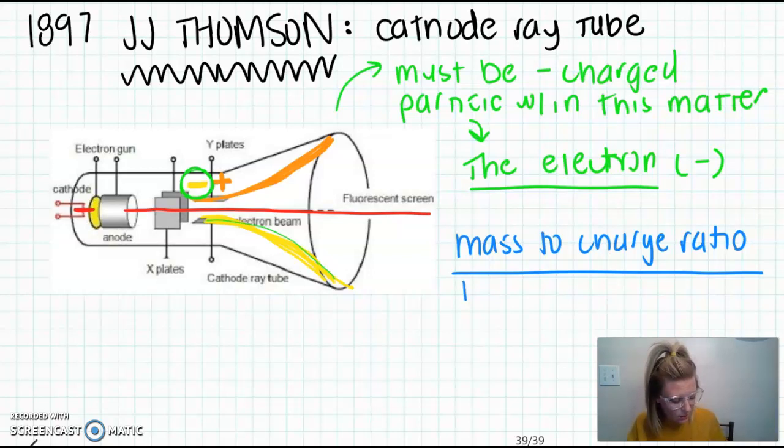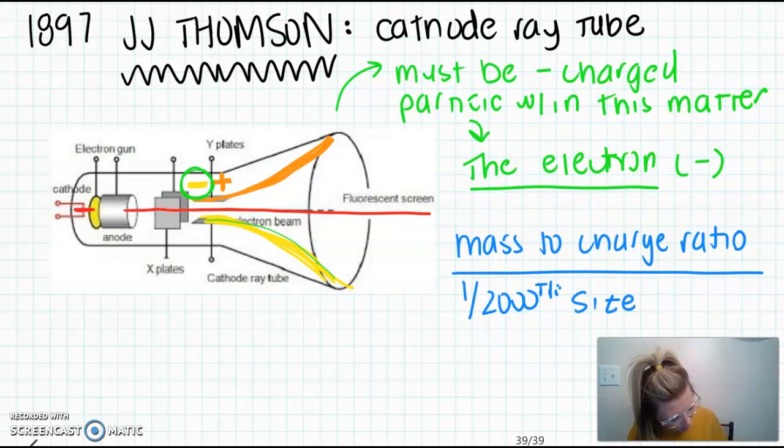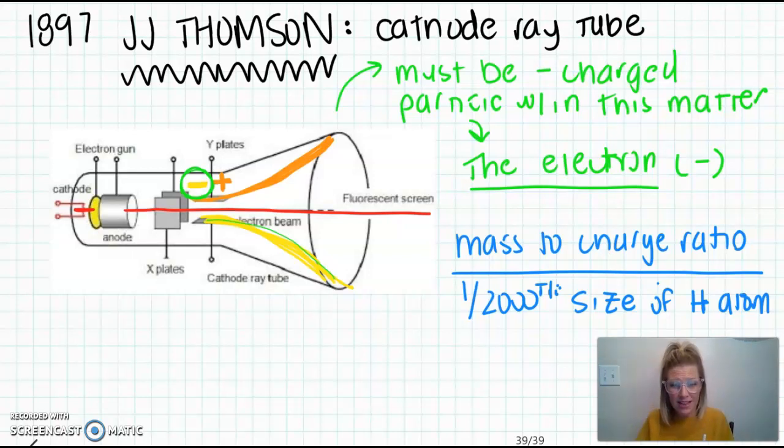And what he found is that it was 1/2000th the size, okay, of the smallest already known piece of matter, which was the hydrogen atom. Okay, so he found it was 1/2000th the size of the hydrogen atom, which led him to really think that this was another particle. Okay, so Thomson then inferred from his discovery that electrons are fundamental particles that are within the atom.